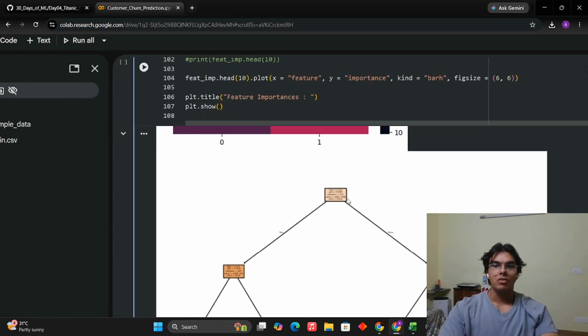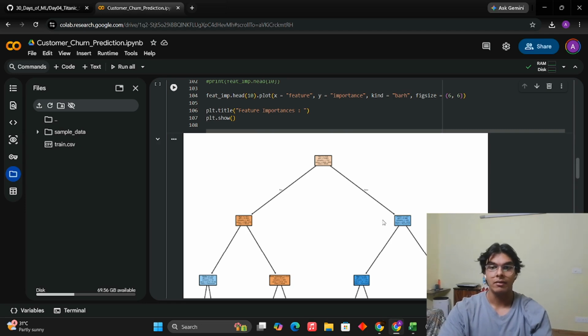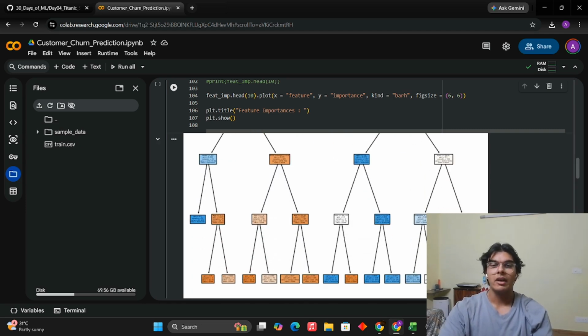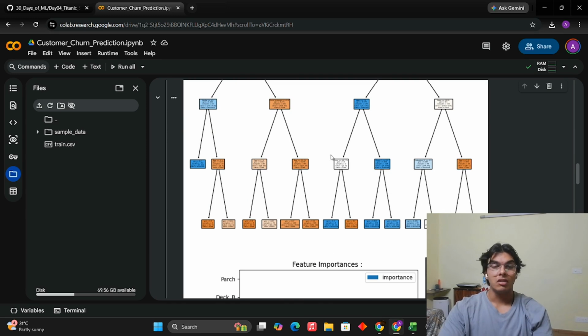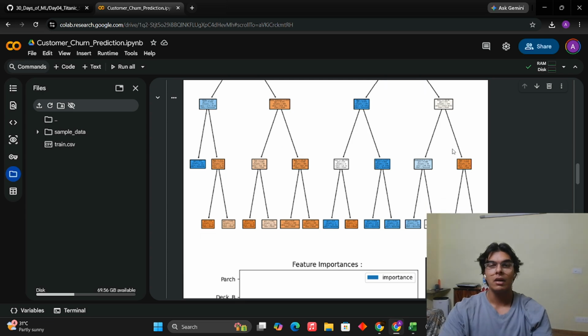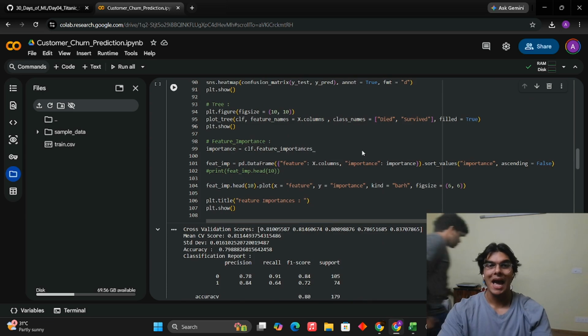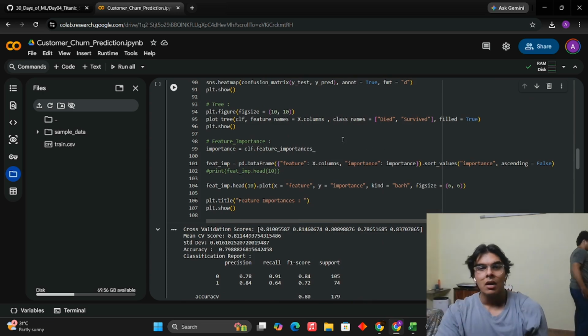Then based on whether the passenger in question is surviving or not, two splits are created. Then more splits are created. So this model gets pretty complicated, but the tree depth is limited to 1, 2, 3, 4 because we set max depth as 4.